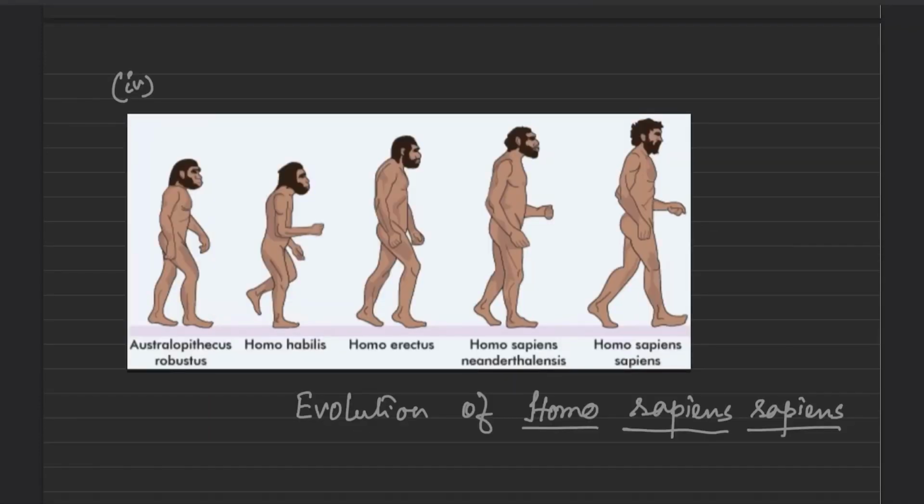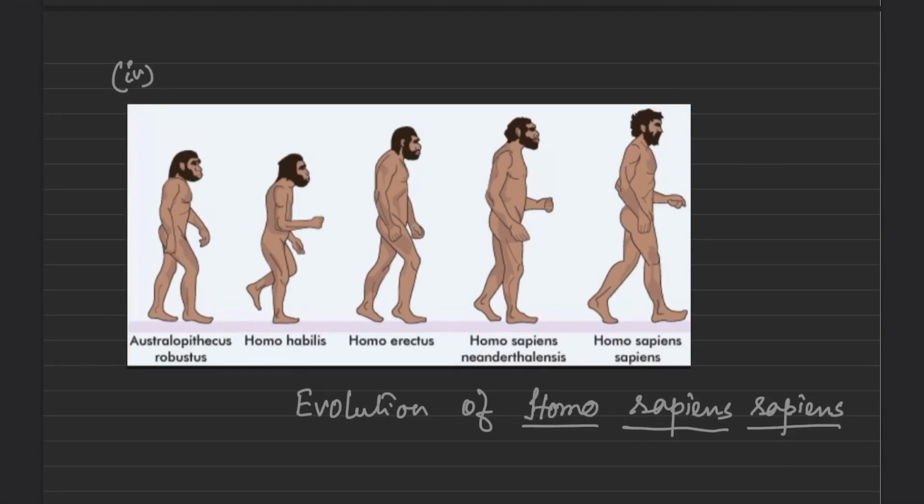This picture depicts a proper understanding of a common ancestor that existed in the past. If you see the evolution of human beings, Homo sapiens sapiens, from Australopithecus robustus to Homo habilis, next Homo erectus, next Homo sapiens neanderthalensis, and last of all Homo sapiens sapiens arises. So we see a proper understanding of a common ancestor that existed in the past.